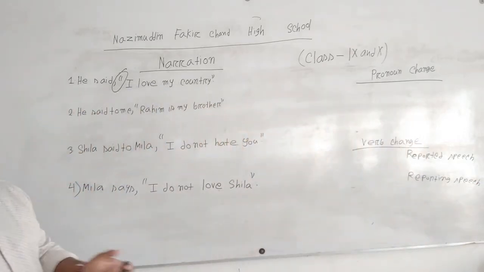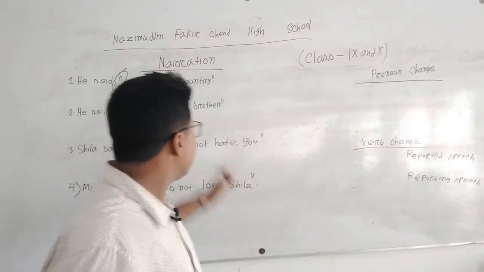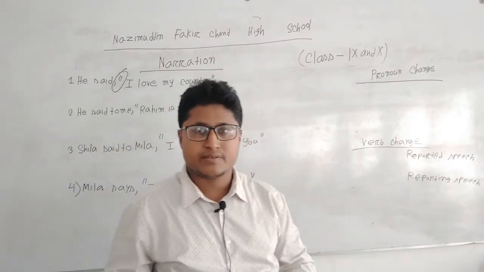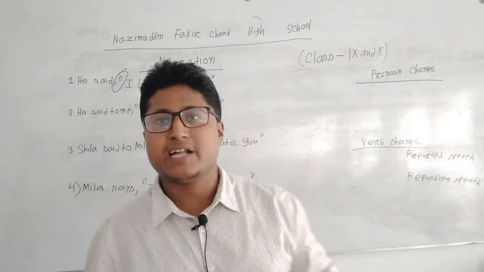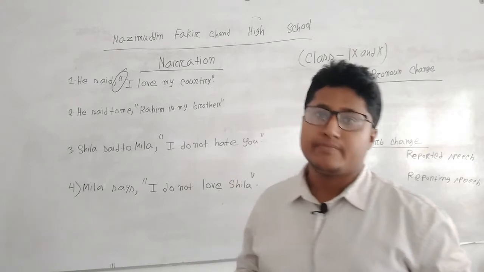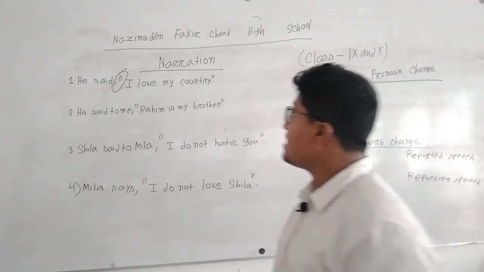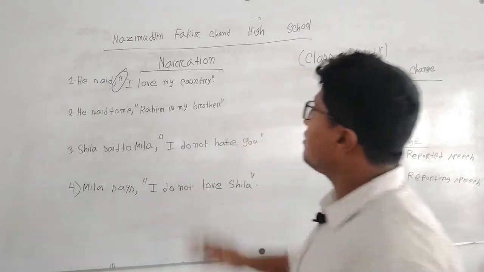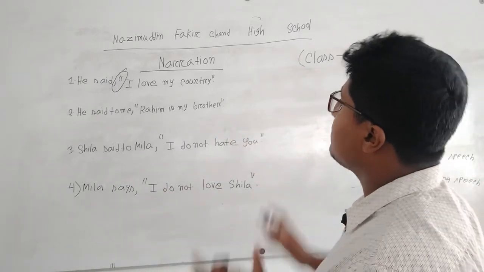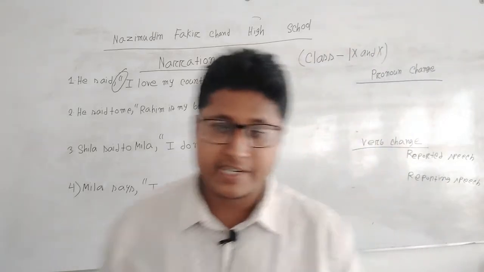Now we have to work with the verbs of these two sentences. In passage narration, we have to focus exactly on the verb. There will be a change on said, and a change on the whole sentence between the inverted commas.